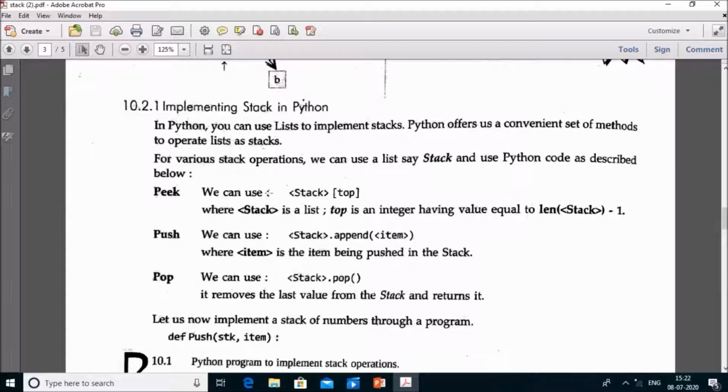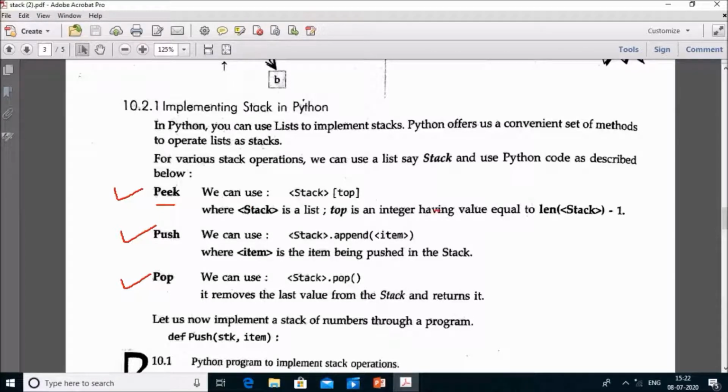Suppose there are 3 methods by which you can perform the implementation of the stack. First method is peek, second is push and third one is pop.